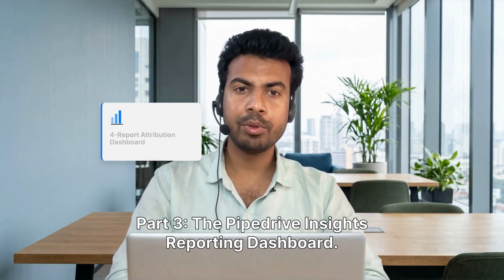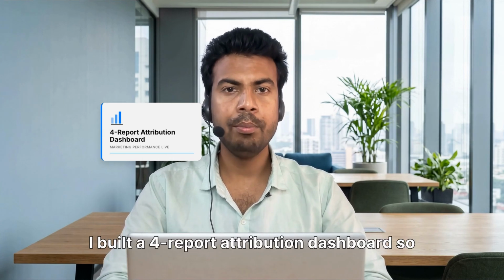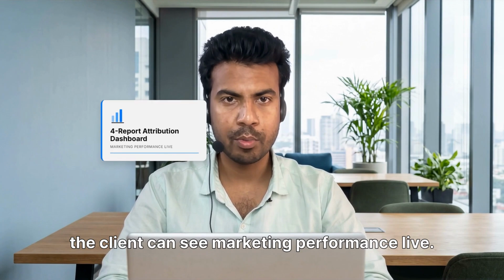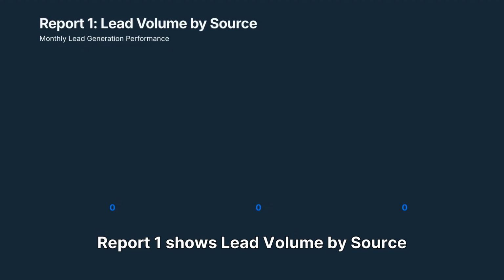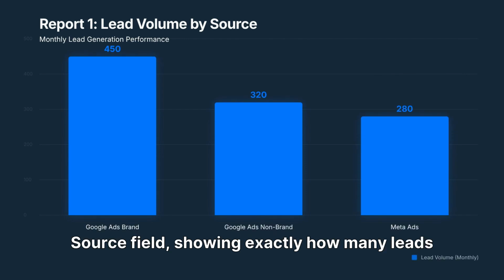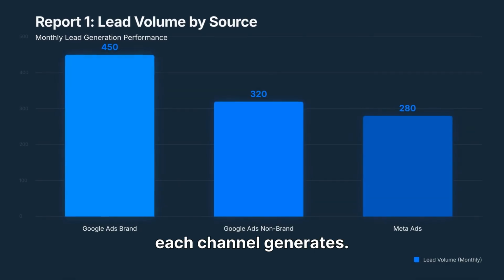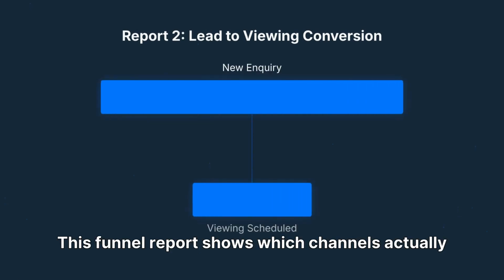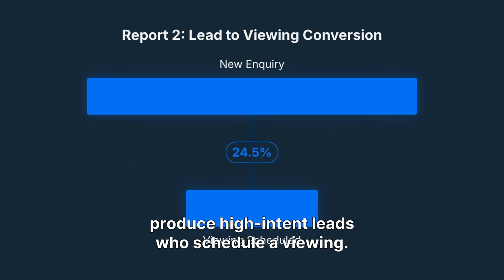Part 3, the Pipedrive Insights reporting dashboard. I built a 4-report attribution dashboard so the client can see marketing performance live. Report 1 shows lead volume by source per month. A bar chart grouped by the lead source field, showing exactly how many leads each channel generates. Report 2 is the lead to viewing conversion rate. This funnel report shows which channels actually produce high intent leads who schedule a viewing.